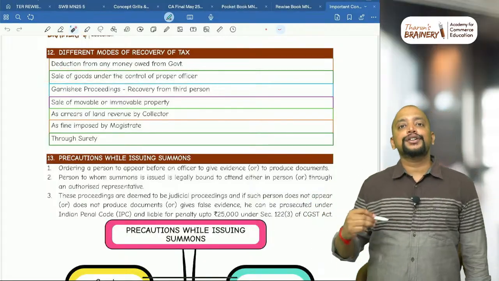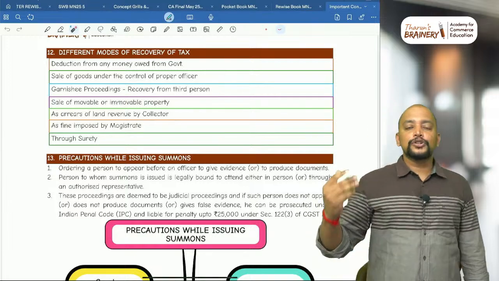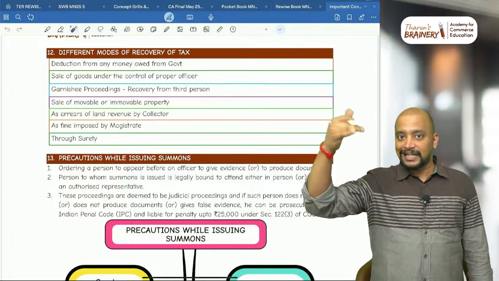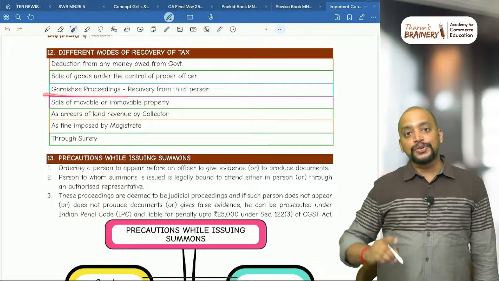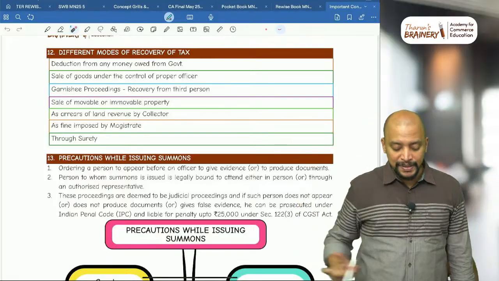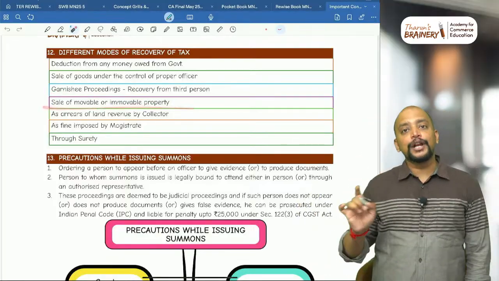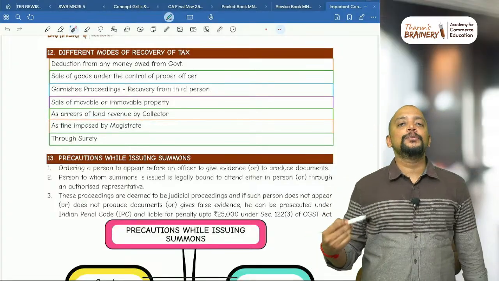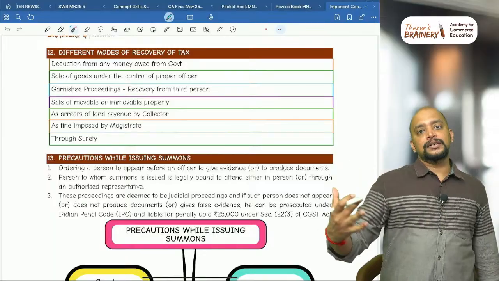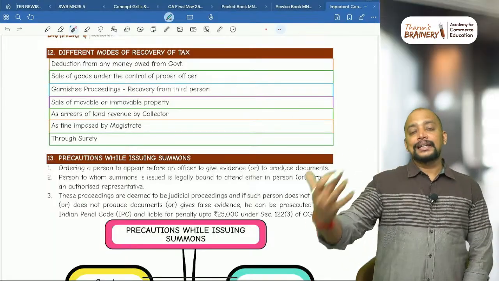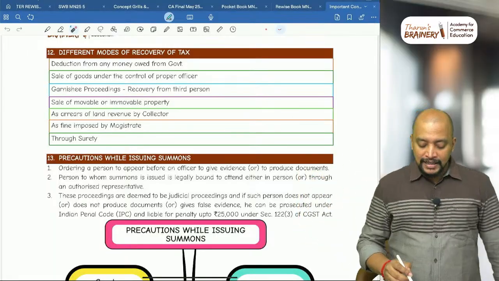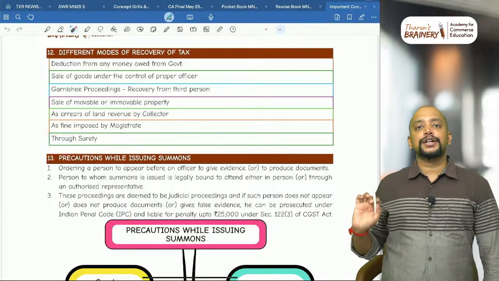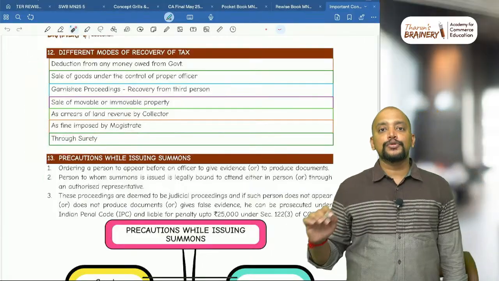Sale of goods under the control of proper officer. Usually proper officer will seize some goods that can be sold. And garnishee proceedings, that is recovery from a third person. And sale of movable or immovable property. Then as arrears of land revenue by collector. Like that, land revenue collector, that one. Then as fine imposed by magistrate and through surety. So these are the different modes of recovery of tax.